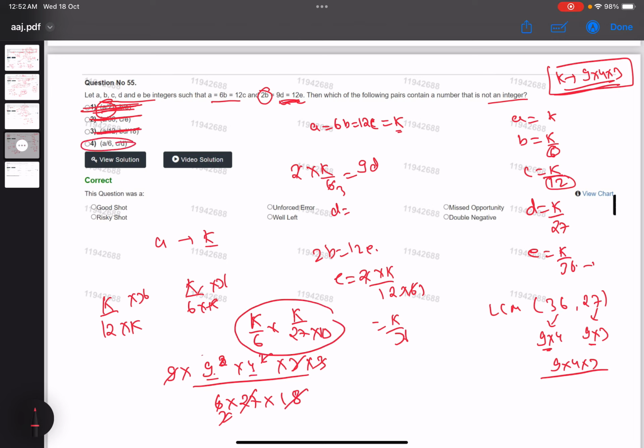Only we are left with d, and this is the answer. See how it is. C by d value will be what? C will be k by 12 and d will be k by 27. Okay, so here you can easily see that c by d won't be an integer. So the fourth option is the answer to this question.